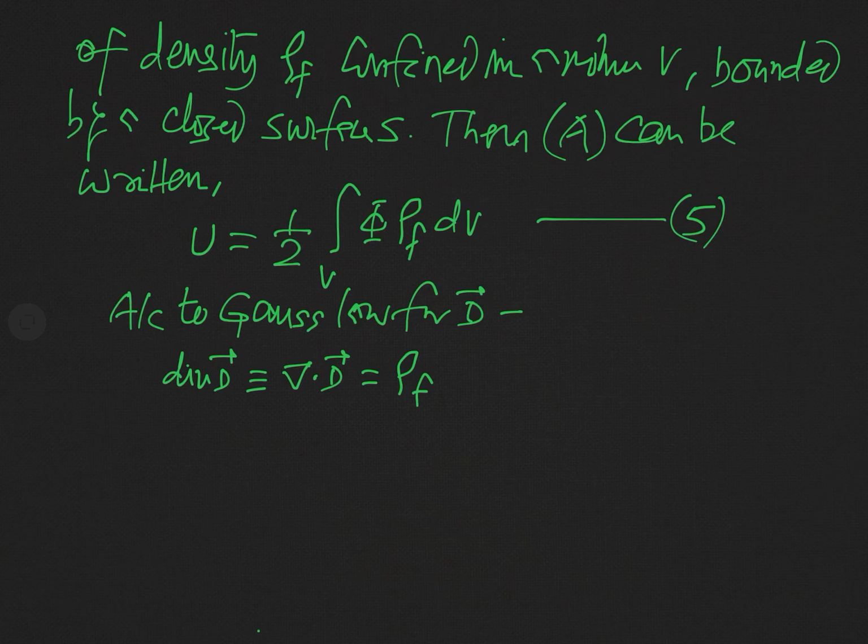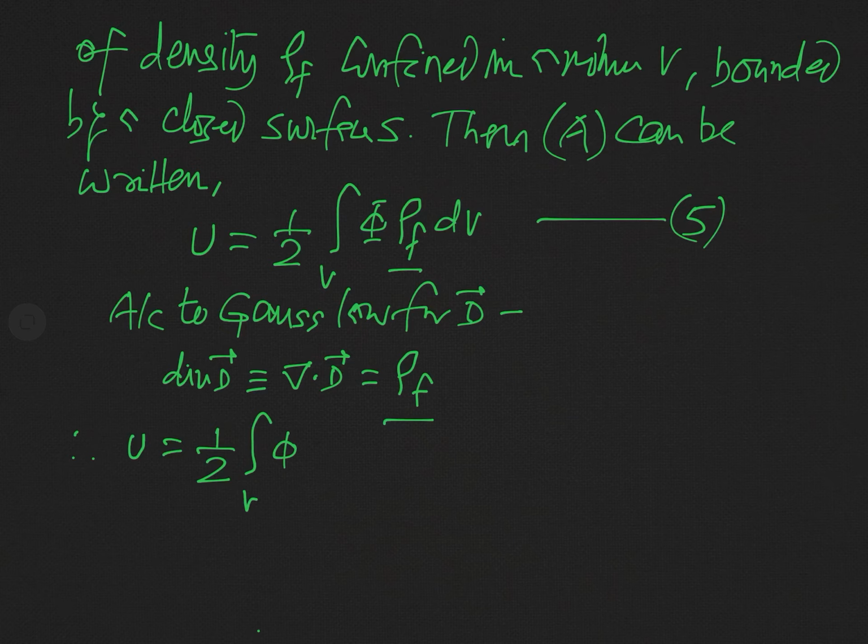This is actually Gauss law for D vector in microscopic form or in differential form, you know it. And so let us use this result in equation 5. Therefore we can write u equal to 1 over 2 integral over V phi into rho f.